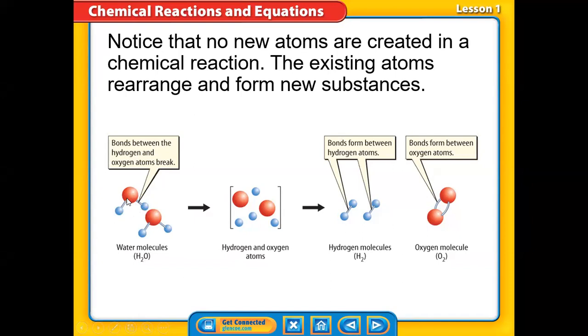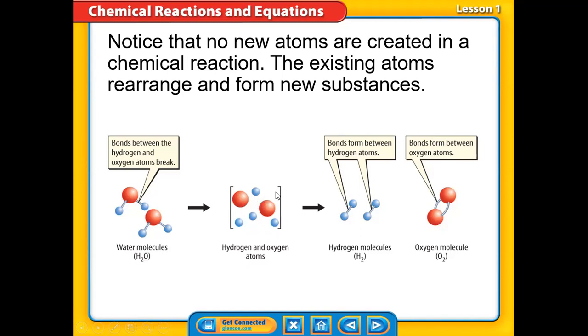As we can observe here, the oxygen is bonded by two bonds with hydrogen. So the first step of the chemical reaction is to break the bonds between oxygen and hydrogen, giving free oxygen atoms and free hydrogen atoms.